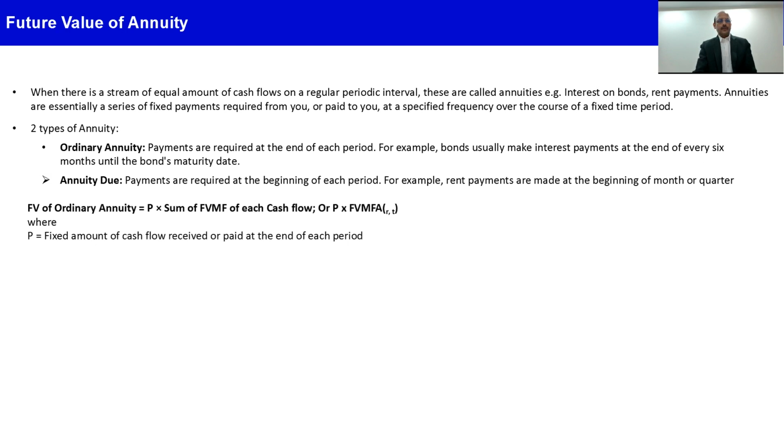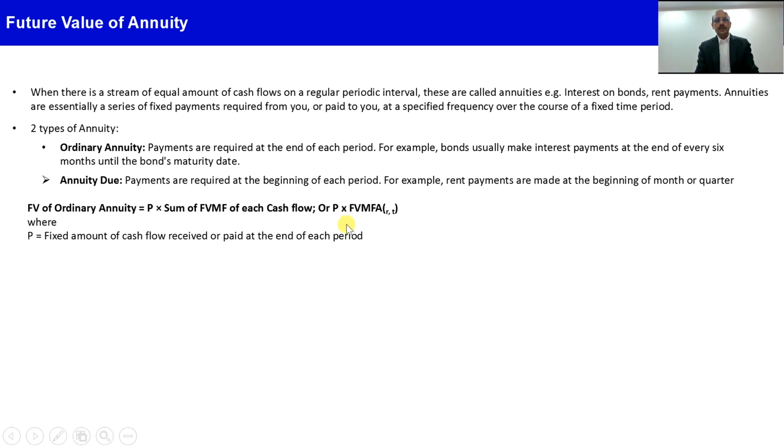So in case of an annuity, because the amount of future cash flow is fixed over the period of time, to calculate the future value of an ordinary annuity, we can just add the sum of all the future value multiplication factors and multiply that sum with the principal amount of the annuity, whatever we are required to pay every year. So the result will be the same.